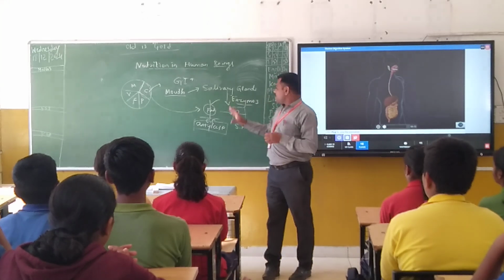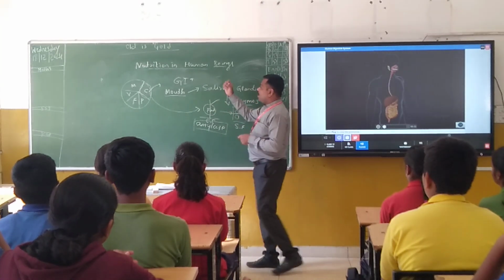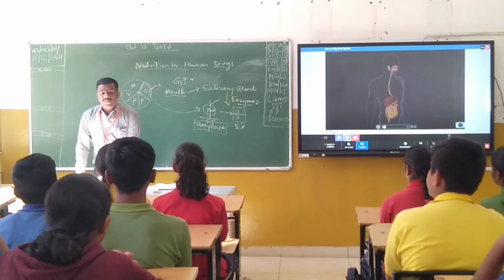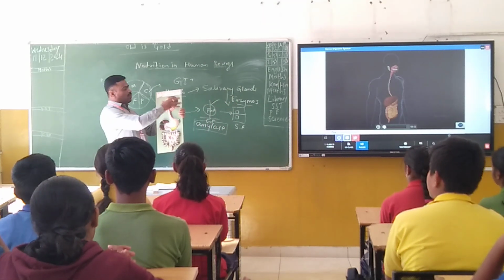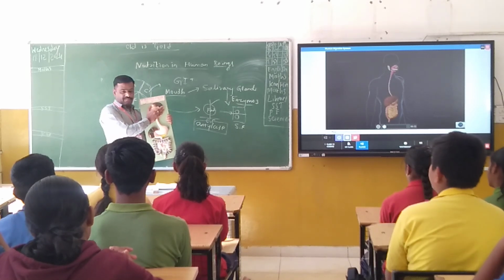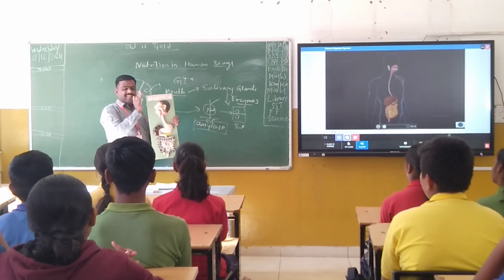They are responsible for this. Okay, this is all about how digestion takes place in the first part of our digestive system, that is nothing but the oral cavity or buccal cavity. Once you don't use the word mouth, you have to use the word buccal cavity.